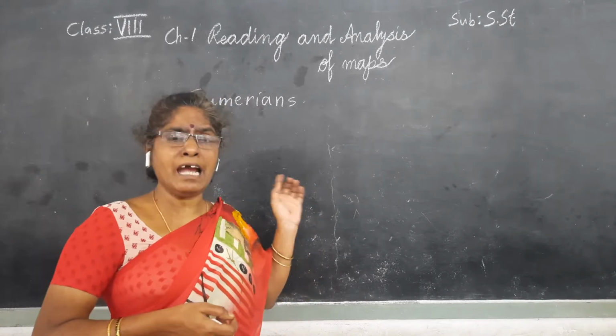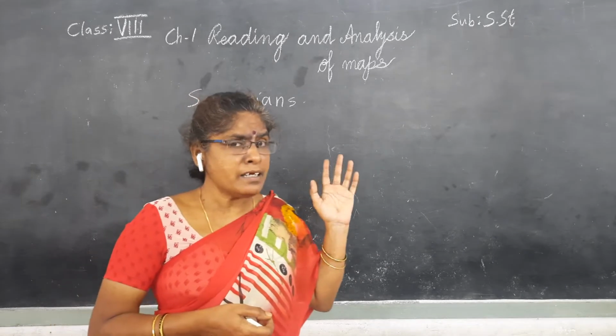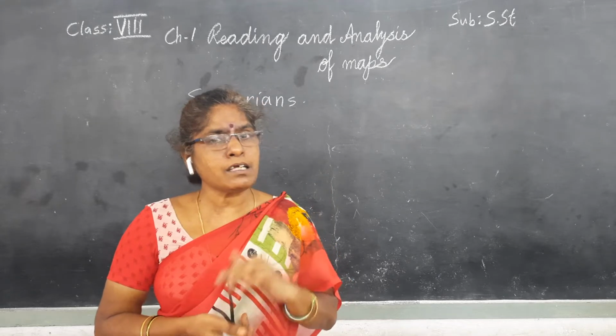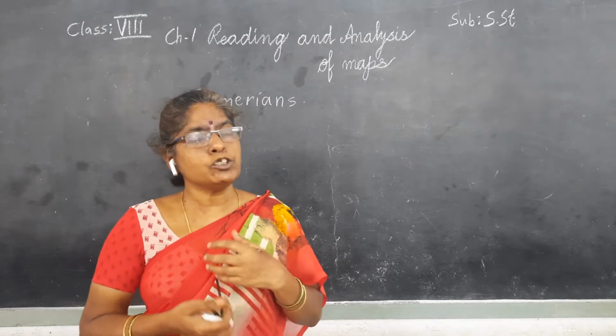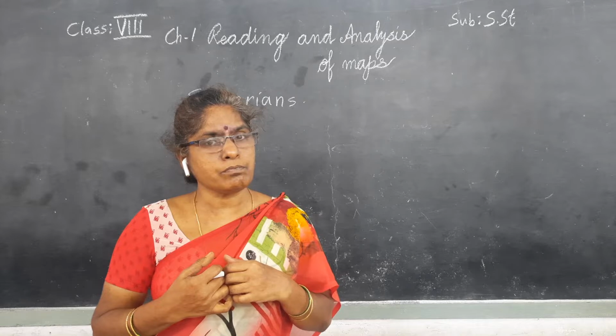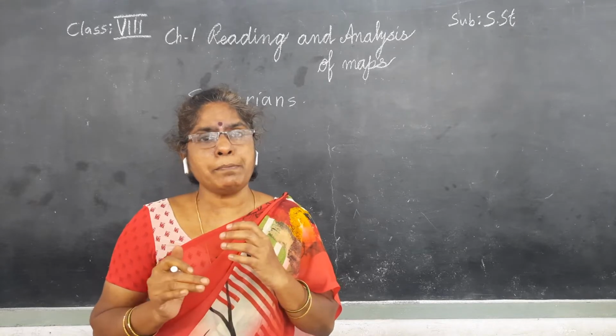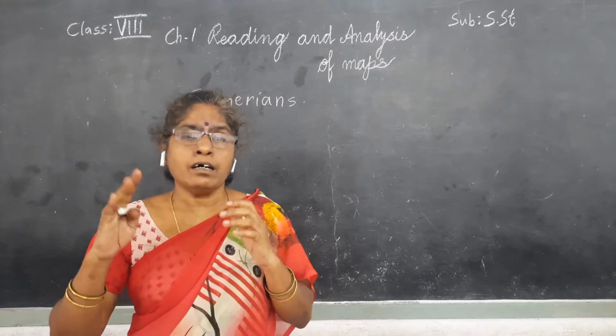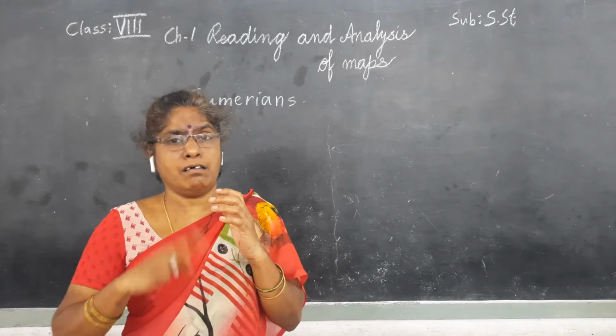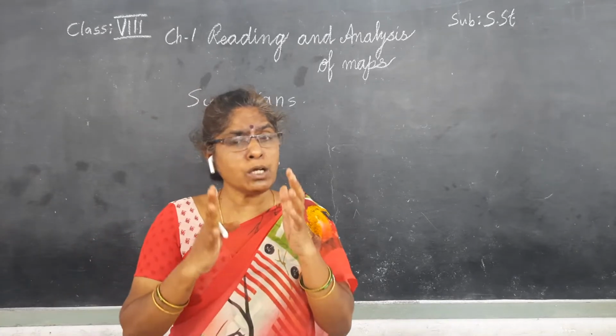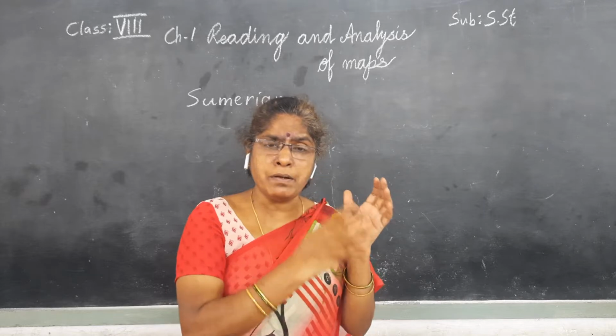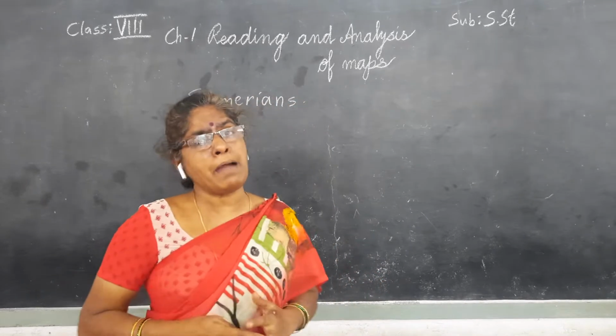They owned so many temples. Large tracts of land were there for Sumerian temples. That land, those areas, they wanted to show in the map.